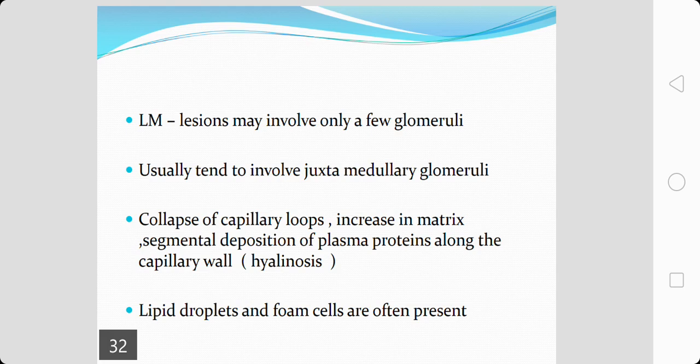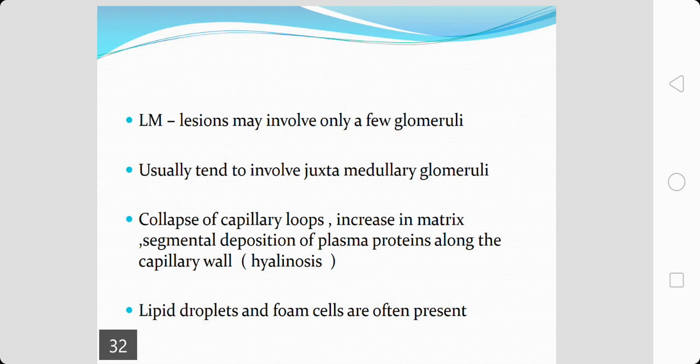Under light microscopy, lesions may involve only a few glomeruli. As it is focal, it can involve only a few glomeruli, and the glomeruli that are involved usually tend to be juxtamedullary in location. Other things that we notice are collapse of the capillary loops and an increase in matrix.